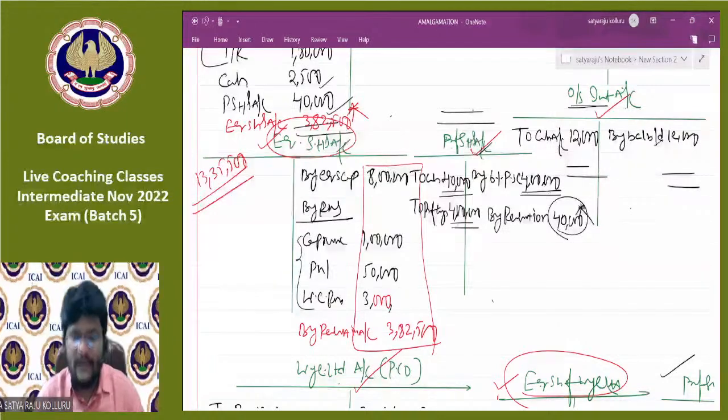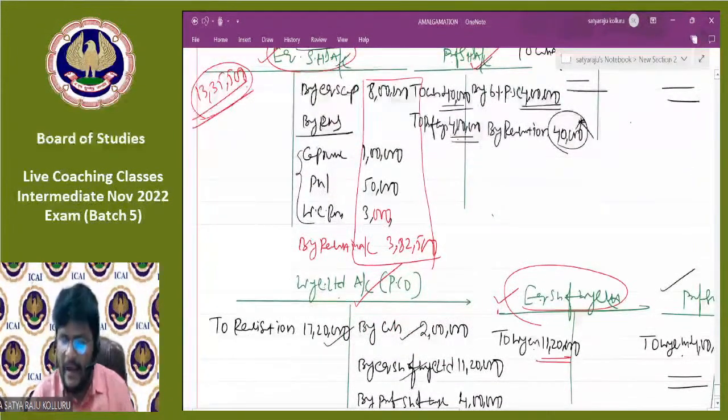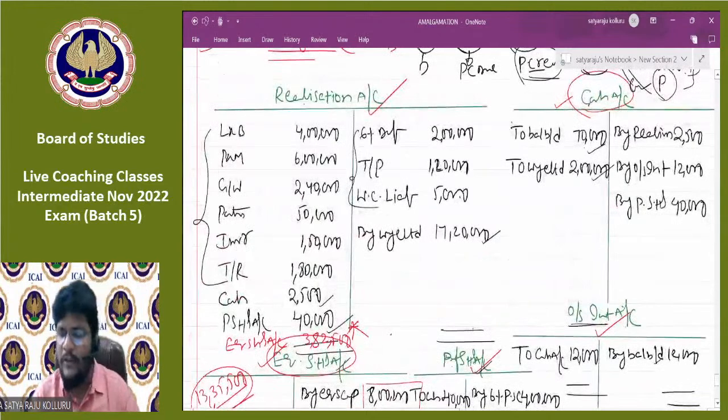I need to make settlement to the equity shareholders, 13,35,500. Do you have this much of resource with you? Let me check. In the form of equity shares, I have 11,20,000. How much cash component do you have with you?